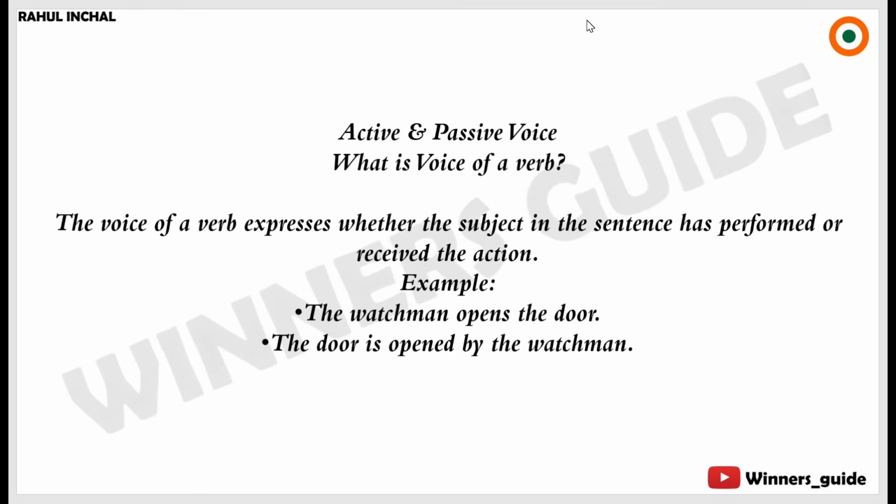Now, active and passive voice. We discussed a few points about active and passive voice in our last class, but today I'm taking this topic up again to understand it in depth. Now, what is the voice of a verb? The voice of a verb expresses whether the subject in the sentence has performed or received the action. For example, the watchman opens the door. The door is opened by the watchman.